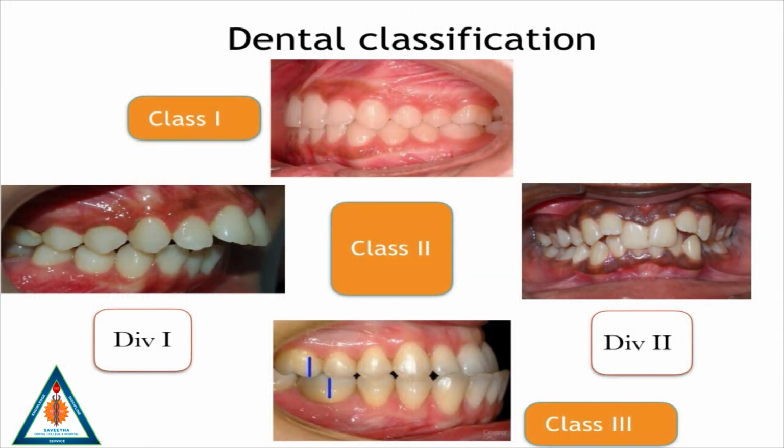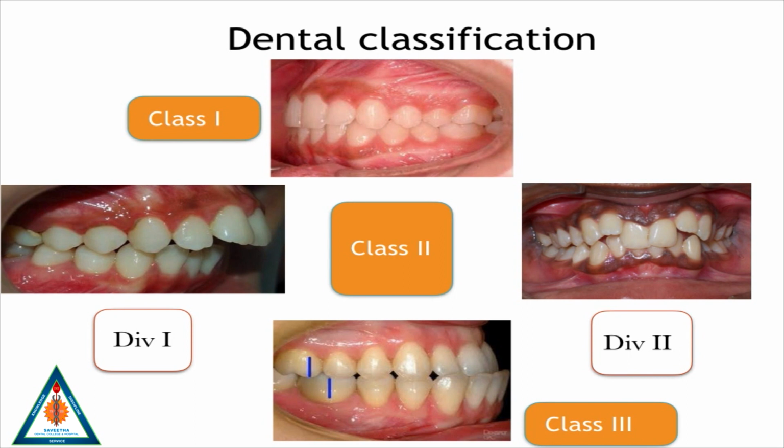Dental Classification. Angle classified occlusion into Class 1, Class 2 and Class 3. In Class 1 occlusion, the mesiobuccal cusp of the upper first permanent molar falls in the mesiobuccal groove of the lower first permanent molar. In a Class 2 occlusion, the distobuccal cusp of the upper first permanent molar falls in the mesiobuccal groove of the lower first permanent molar.